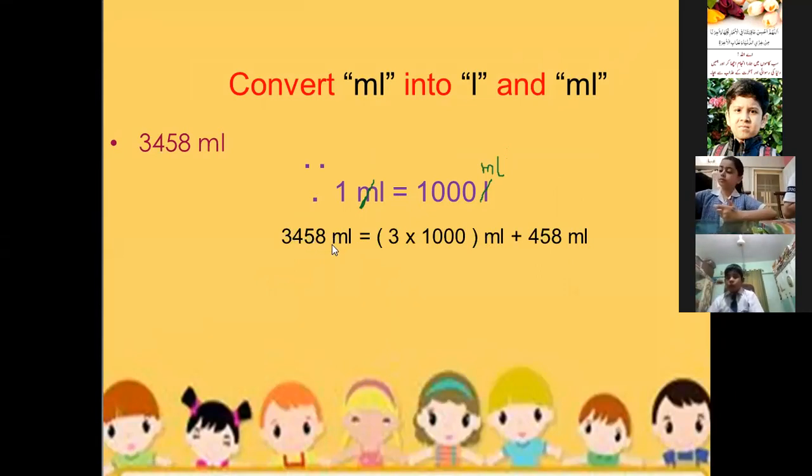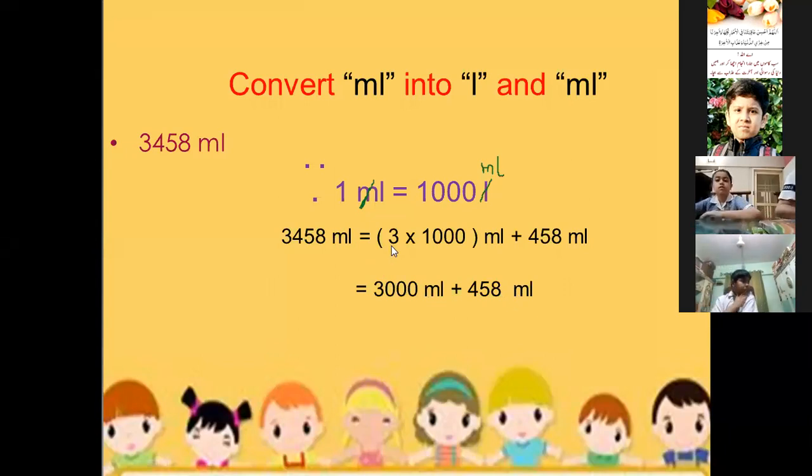3458 ml is equal to... Now, in the same way, we will separate this into two parts. We will separate this 3000 in one part and 458 into another part. Now we can convert it easily. We will convert this 3 into milliliter, and for this we will multiply by 1000. So here we get the answer 3000 ml plus 458 ml.